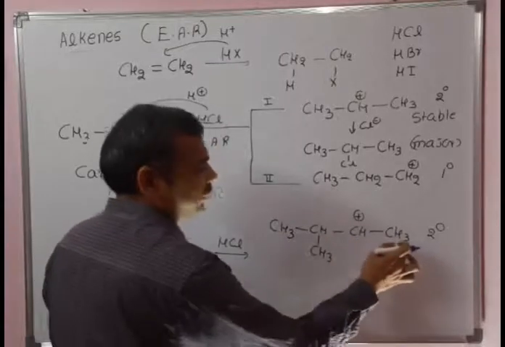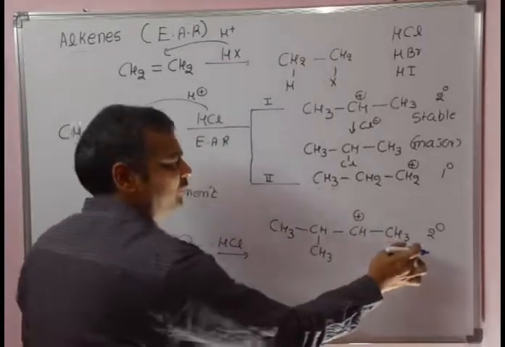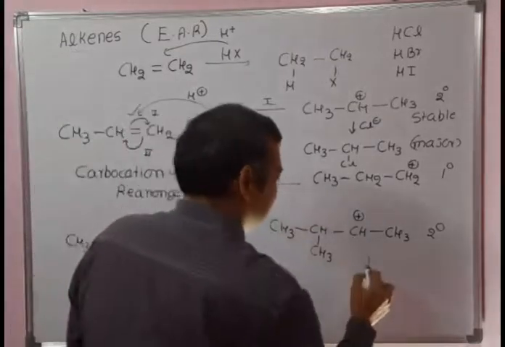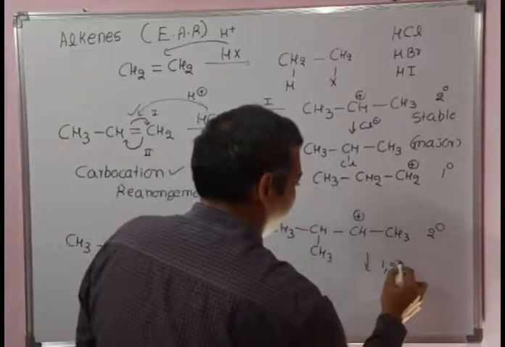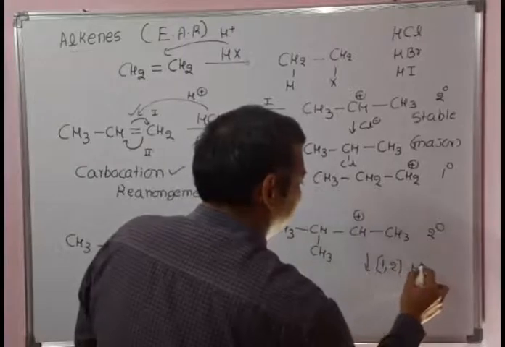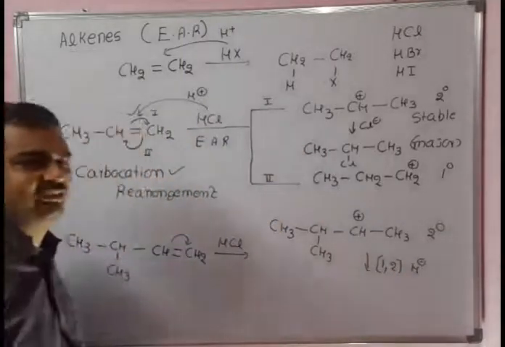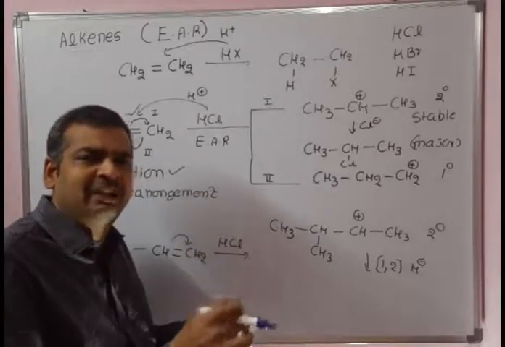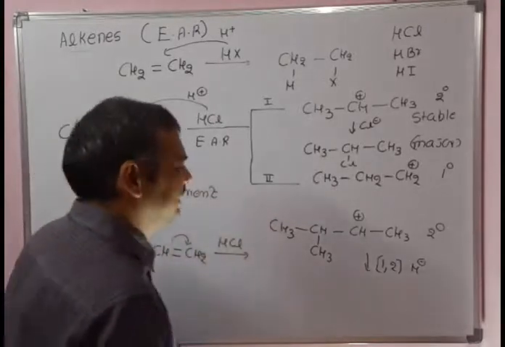Suppose a 1,2 hydride shift takes place; it will give a primary carbocation, which is not preferred. So it will undergo a 1,2 methyl shift instead. First hydride; if hydride is not possible, then methyl; if methyl is not there, then phenyl, like that is the priority.